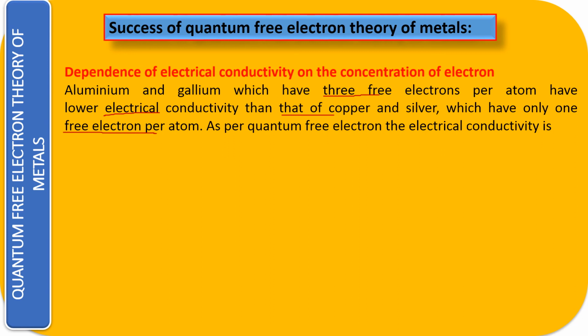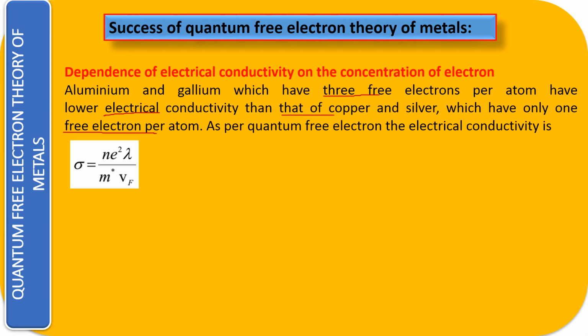So even though the total number of electrons in aluminium and gallium is more than in silver and copper, the conductivity should have been more, but it is not so. This is what we have seen in the classical theory.